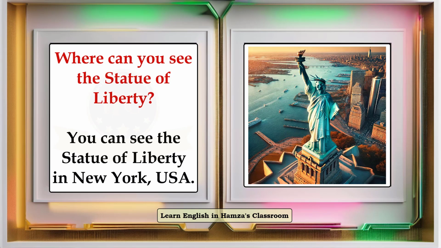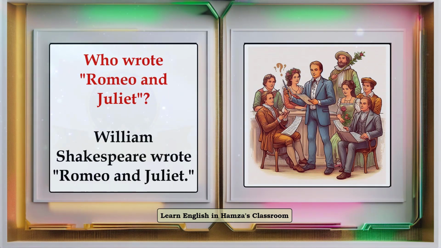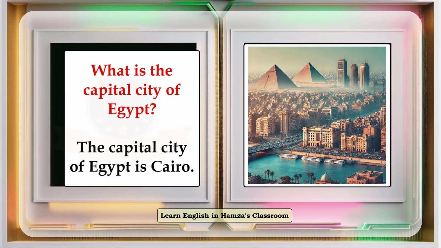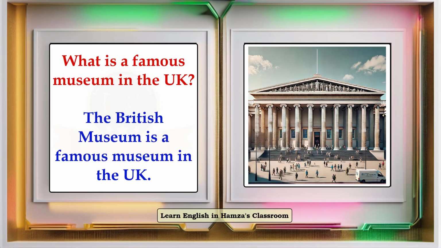Where can you see the Statue of Liberty? You can see the Statue of Liberty in New York, USA. Who wrote Romeo and Juliet? William Shakespeare wrote Romeo and Juliet. What is the capital city of Egypt? The capital city of Egypt is Cairo. What is a famous museum in the UK? The British Museum is a famous museum in the UK.